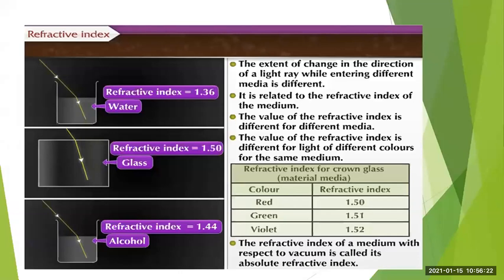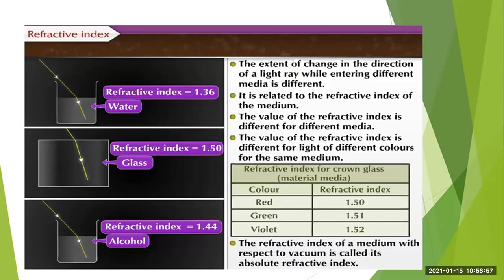One thing is that when the light enters from one medium to another medium, the refractive index value will change. And second thing is, even if the medium is same, but for different color light, the refractive index value will change. Students, you have to remember this thing. Then the refractive index of a medium with respect to vacuum is called its absolute refractive index. What does this mean? See here, once again I will read.